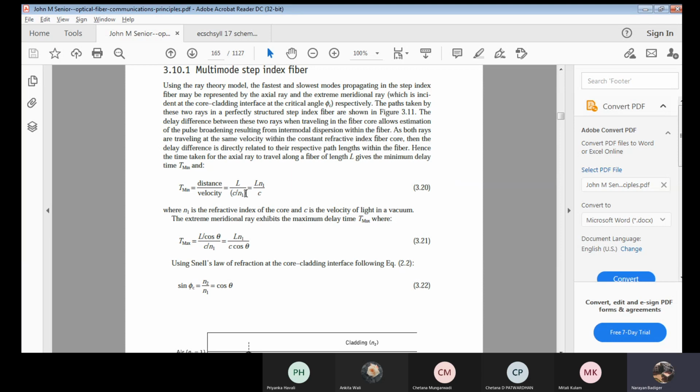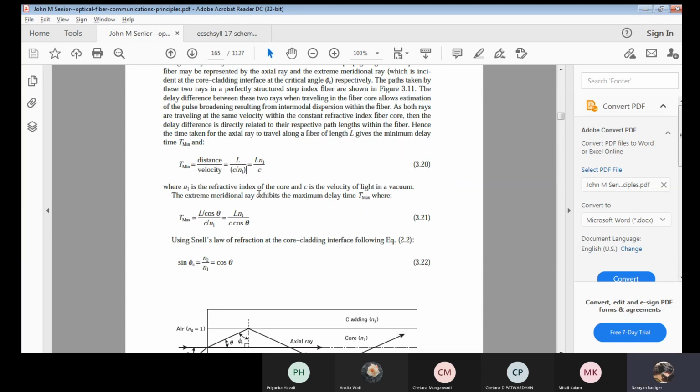Okay. Now I'll take this N1 to the numerator, which will be Ln1 by C, where N1 is the refractive index of the core and C is the velocity of light. Next, now we found the minimum time. Now we'll go with the maximum delay time. It means what will be the maximum delay time it takes, considering the meridional ray.